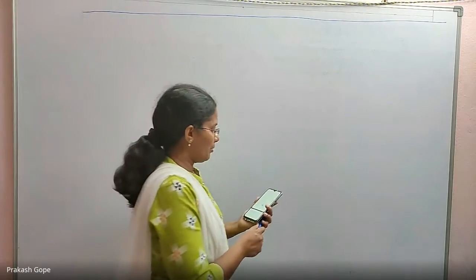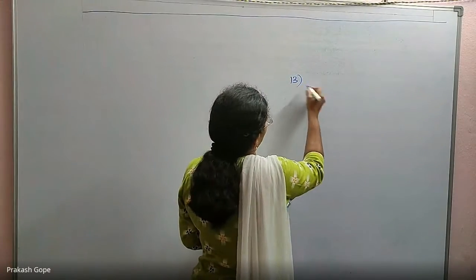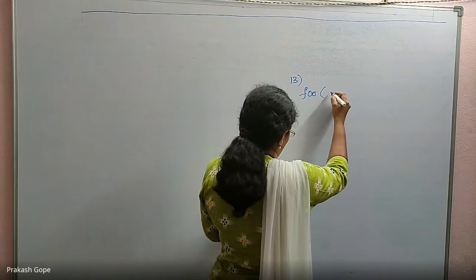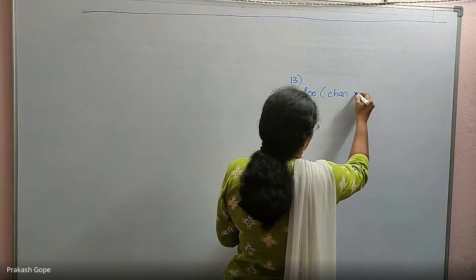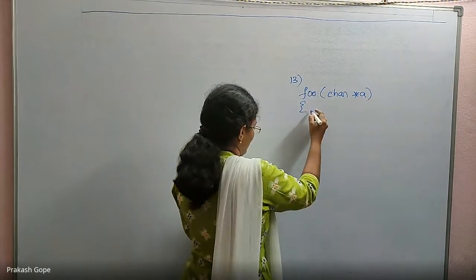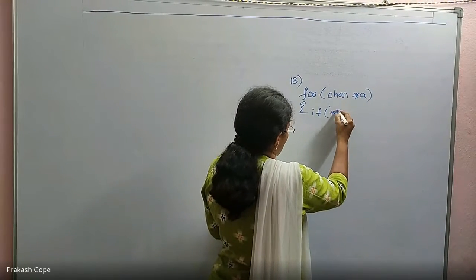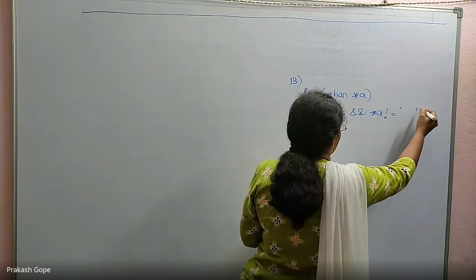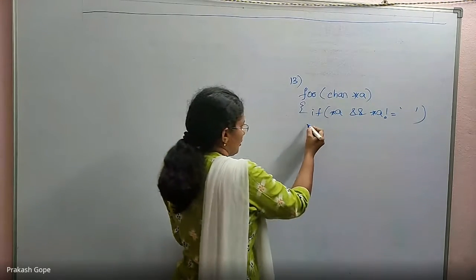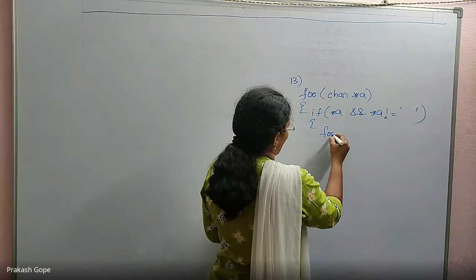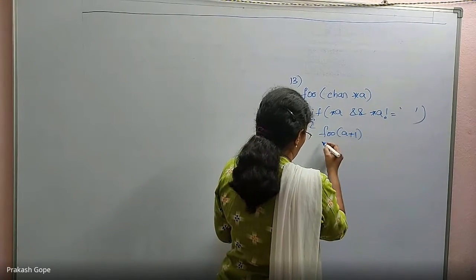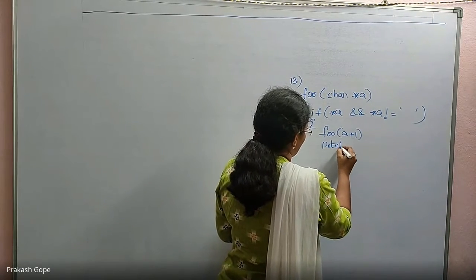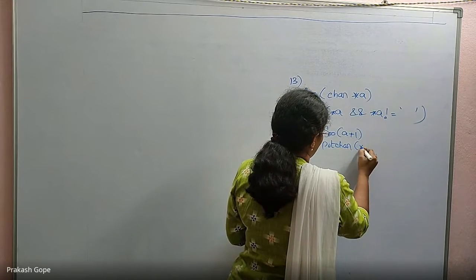So the function, simple function, void foo, for which char star A is passed: if star A and star A not equal to space, this is space, then foo of A plus 1, put char star A.